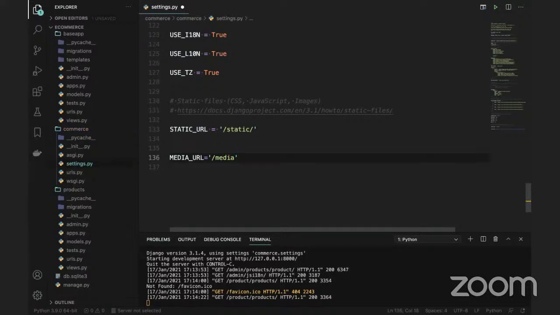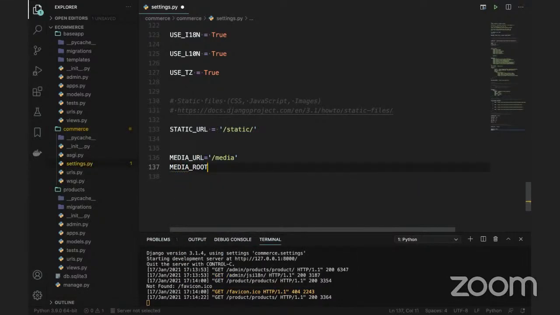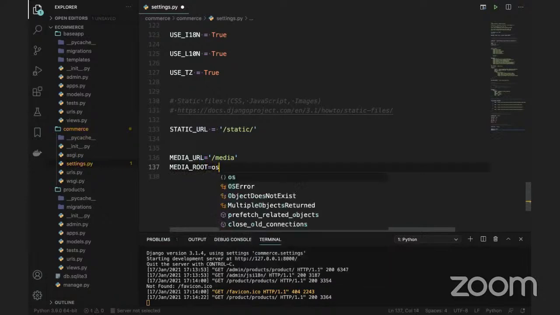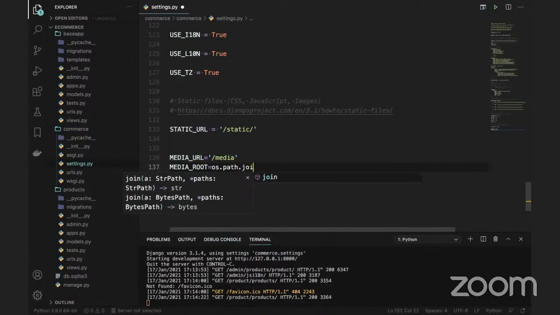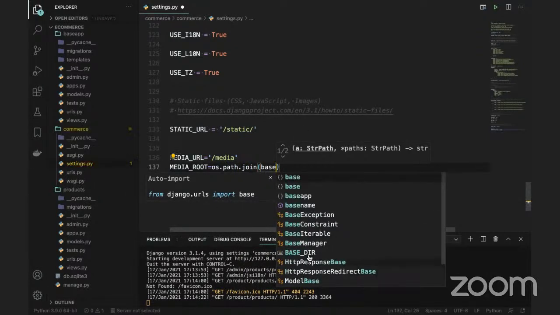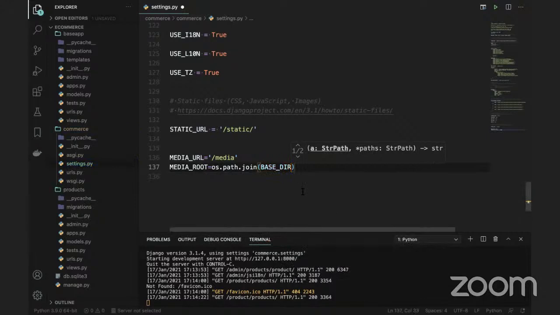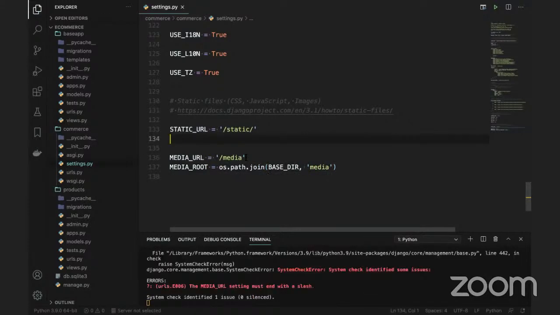So I'm putting all the files into the media folder here, and MEDIA_ROOT equal to os.path.join, because os is already imported here, and use the BASE_DIR, which is already there on the top, and we can use media. So whatever images I'm uploading into my project, those should be there in this media folder.